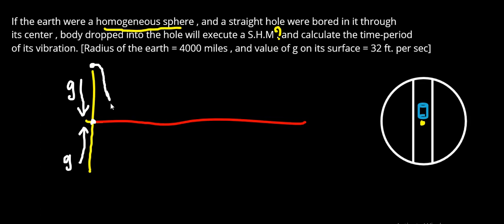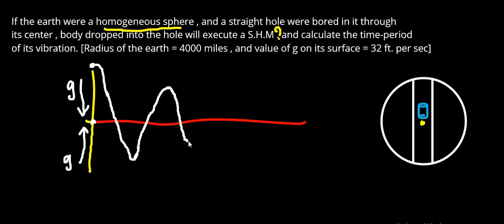Now it acquires more kinetic energy due to this acceleration, and just after crossing the center point, again due to gravity, it is going to stop this velocity. It is going to decelerate or retard this velocity, and now it is going to move in the backward direction under the influence of gravity. Again it acquires more acceleration, so the velocity increases, and after crossing the center it starts to decelerate due to g.